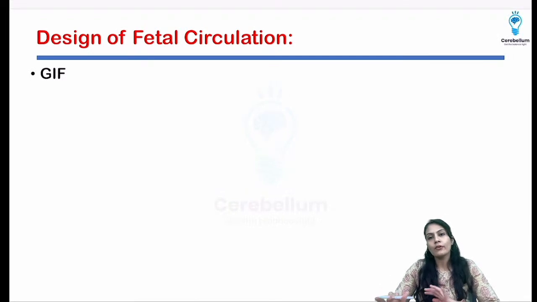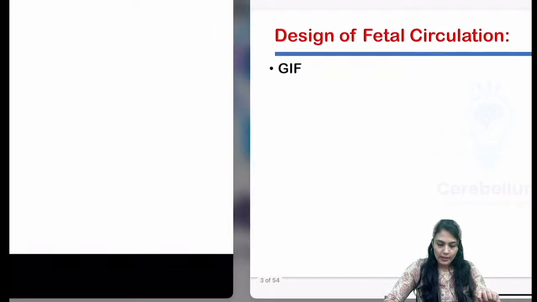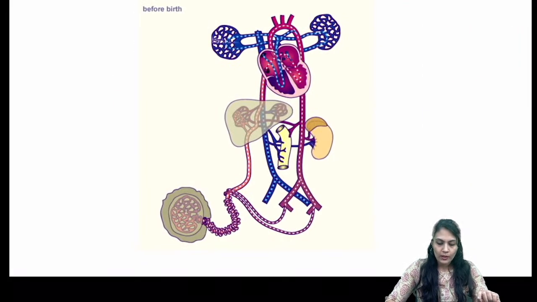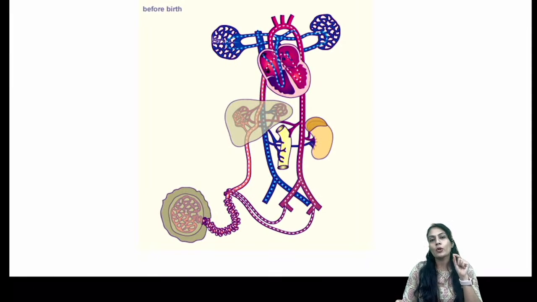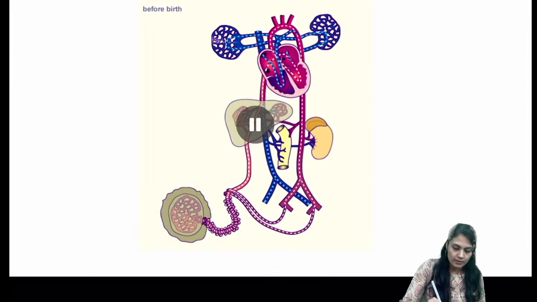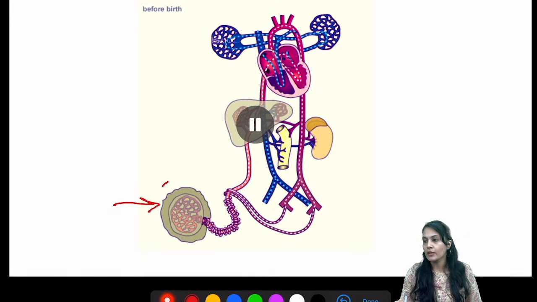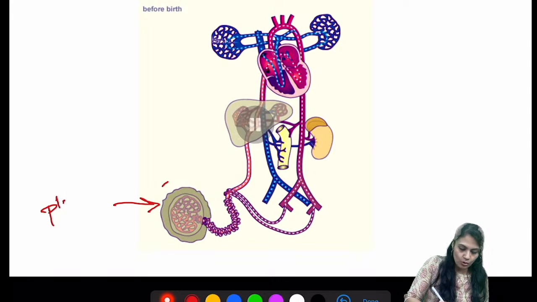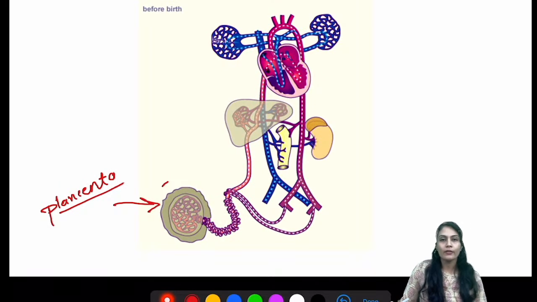What is the design of fetal circulation? I'm going to show you a small GIF, then you can understand it better. So see over here, what are the differences that you can see? Especially if I'm going to start with this, what is this over here? This is the placenta that is shown over here. The placenta is not present in adult life, obviously. So the placenta is going to be there in fetal life.